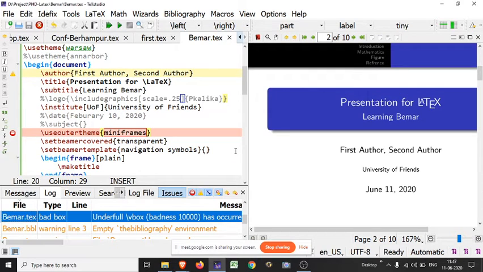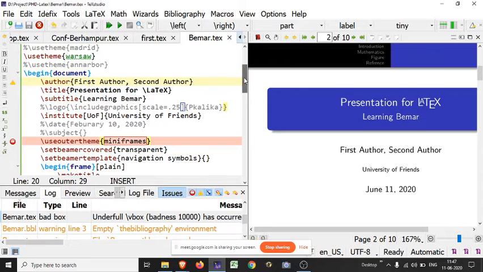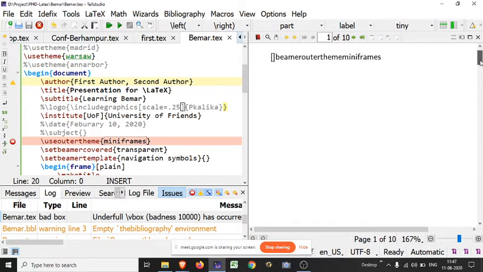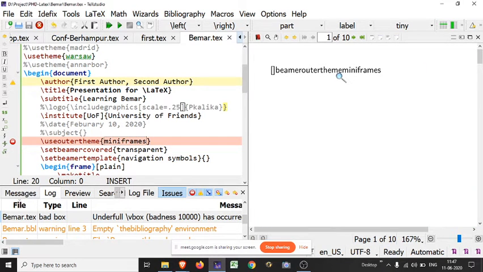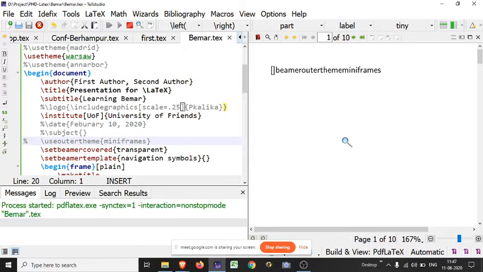All things are not compatible with all themes. Maybe this command will work with some other theme. I am using Warsaw, so maybe it will not work. Okay, there is an error with Beamer mini frames, so it is not working with this particular theme. You may check with another theme.